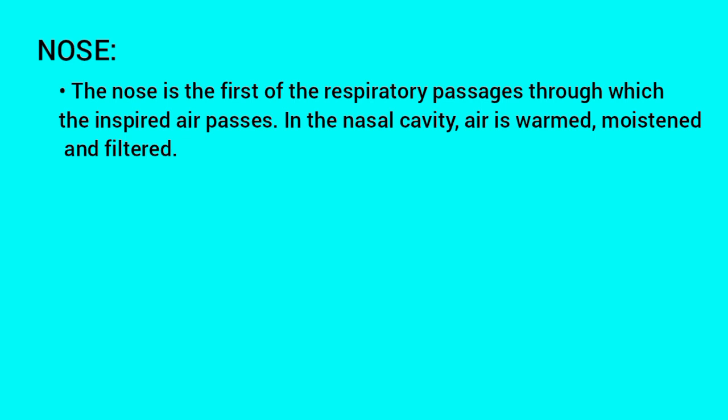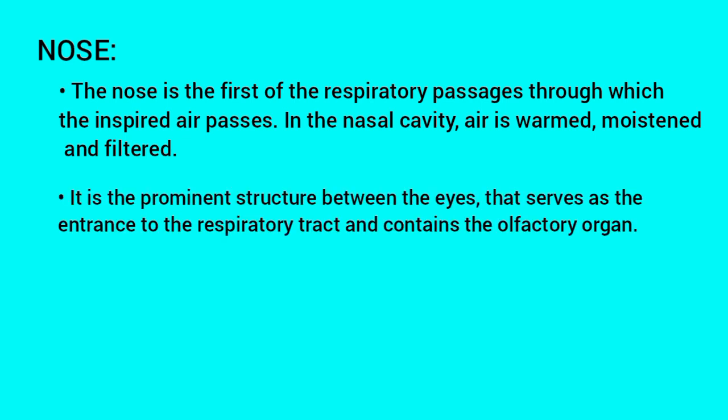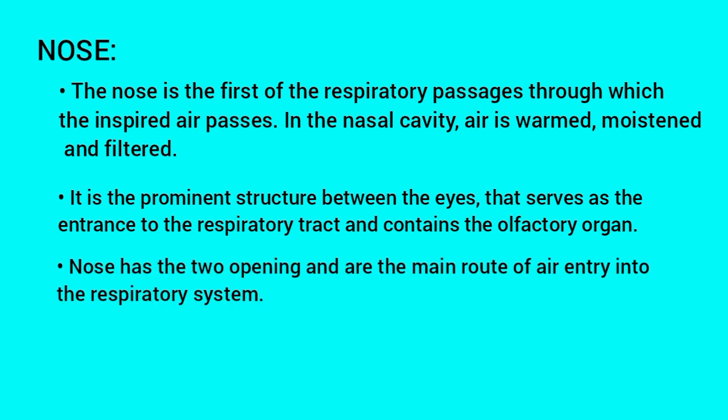In the nasal cavity, air is warmed, moistened, and filtered. It is the prominent structure between the eyes that serves as the entrance to the respiratory tract and contains the olfactory organ. Nose has the two opening and are the main route of air entry into the respiratory system.